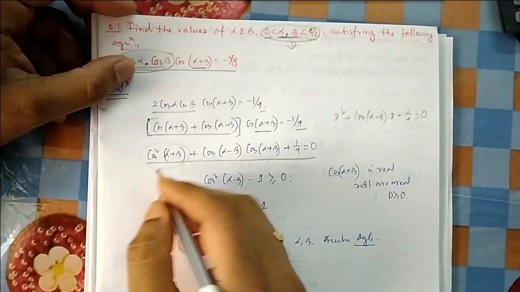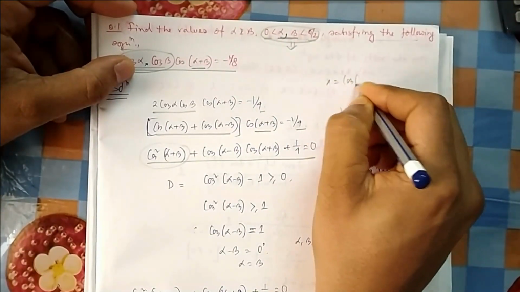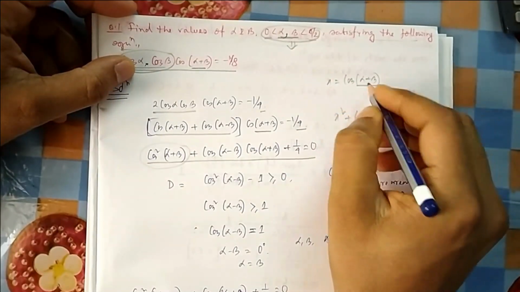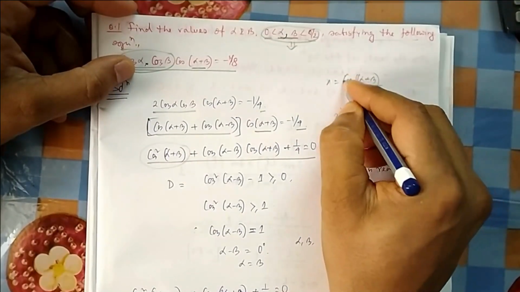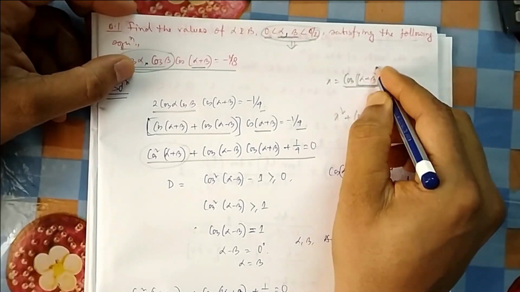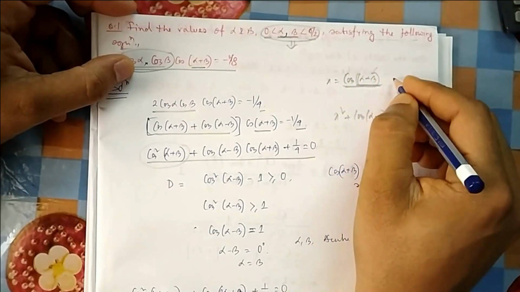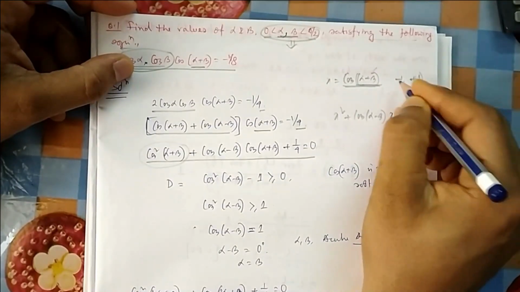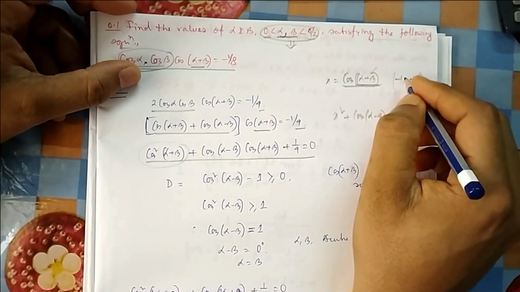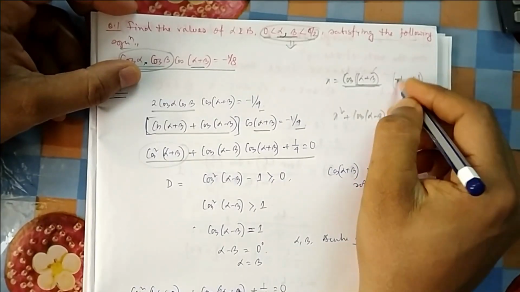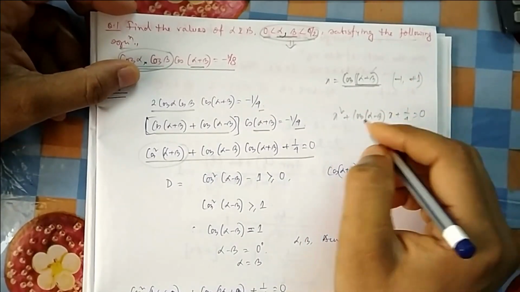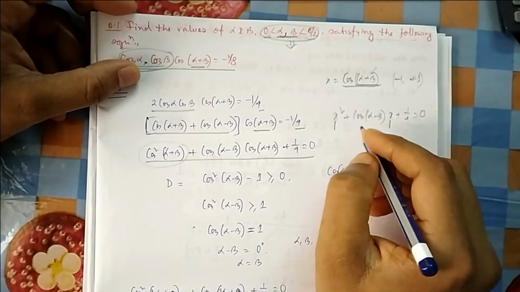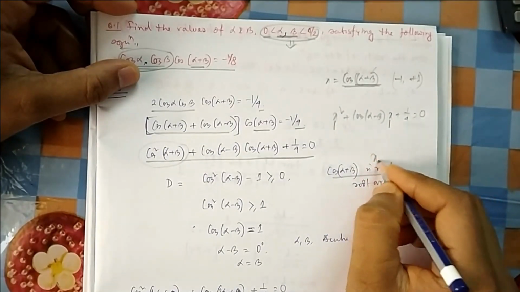Now because your alpha and beta are fixed in the first quadrant and are angles, what is x? x is equal to cos(alpha plus beta). Because alpha plus beta is an angle, cos(alpha plus beta) will also be a real value. If you put in an input, cos will give some output which lies between minus 1 and 1: between 0 and 1, and in the negative it is minus 1 to 0. So the output of cos lies between these two. That means the output is real, so x is real.